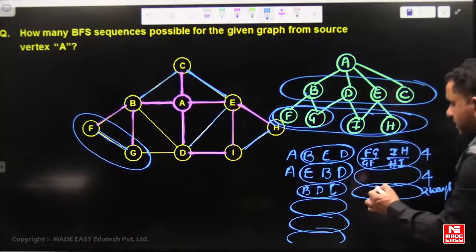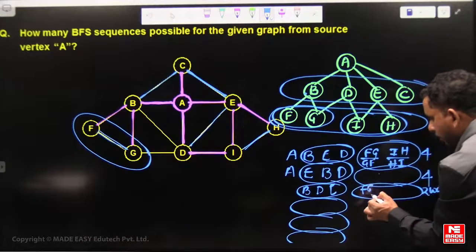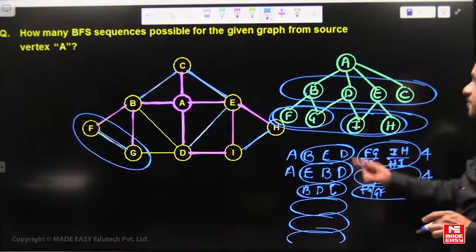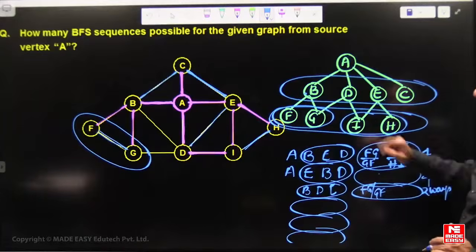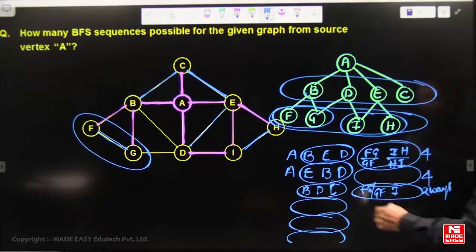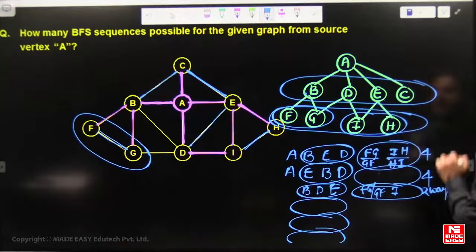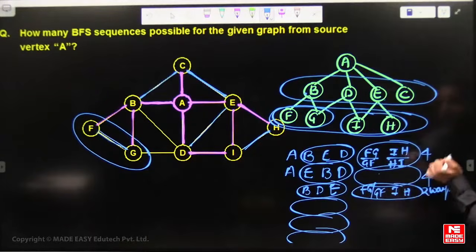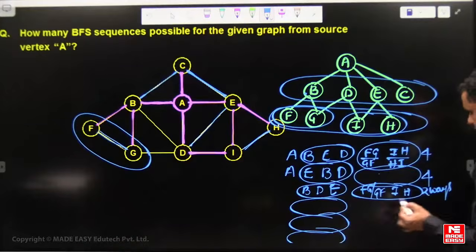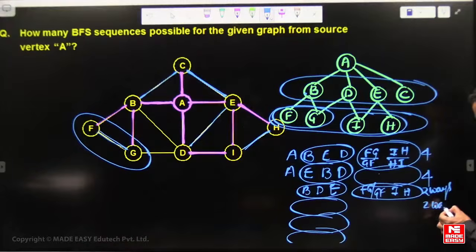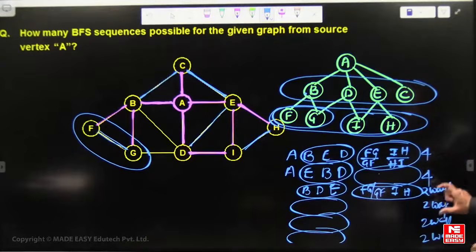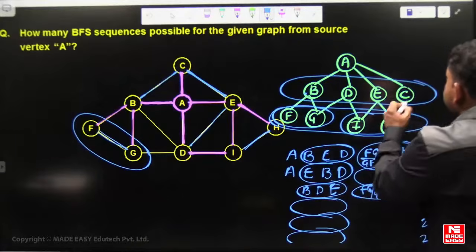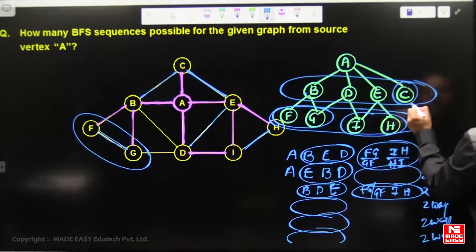Because for example if B is before, then FG and GF. After that D adjacent is G, already done, only I. After that E adjacent, I already done, only H. That means FG, IH, GF, IH, 2 ways only. So the remaining 4 is 2 ways. These are 2 ways and these are 2 ways and these are 2 ways. So that means 8 plus 8, 16 ways, except the C.